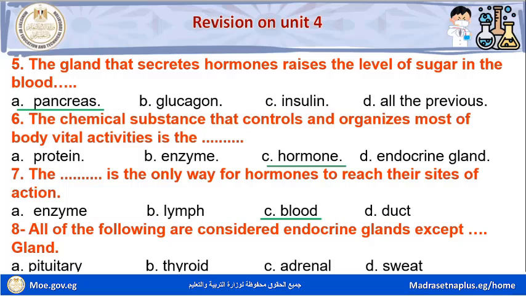Question number eight. All of the following are considered endocrine glands except space gland. Letter A, pituitary. Letter B, thyroid. Letter C, adrenal. Letter D, sweat. All the following are considered endocrine glands except sweat glands.